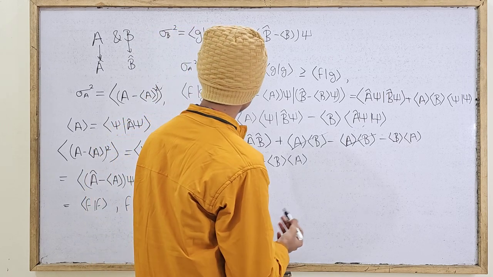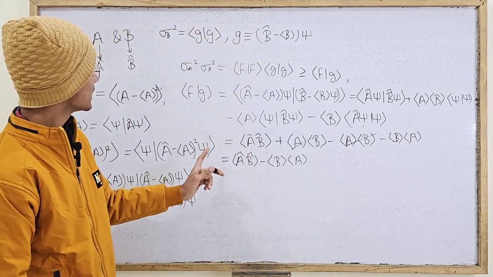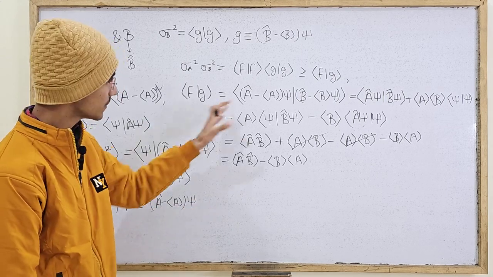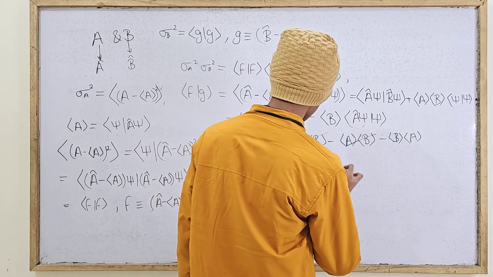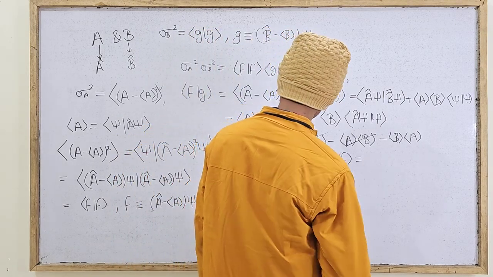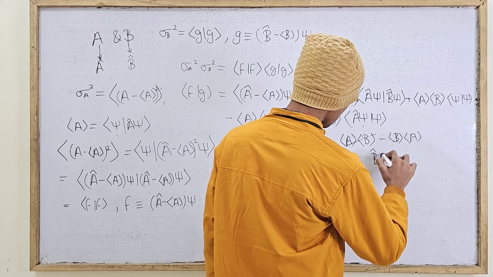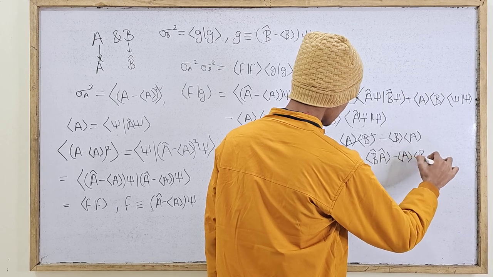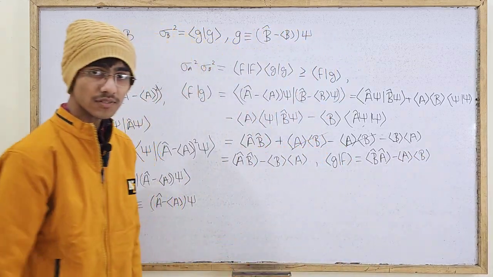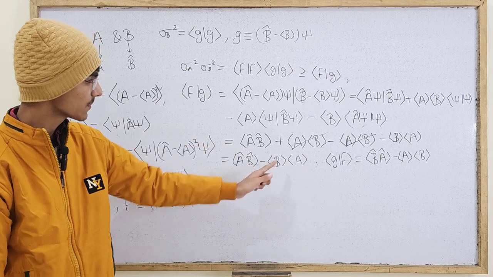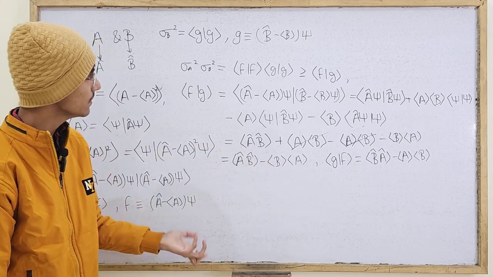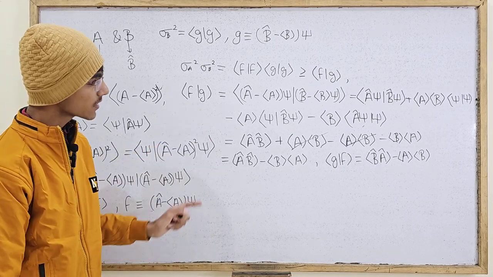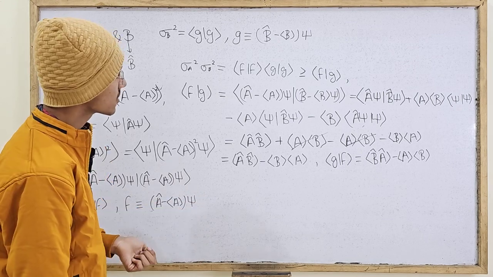Similarly, अगर हम लोग चाहें, so what we can also find is the inner product of g and f, and that should just be the conjugate of the thing, or you should be able to find it just with this process. And the inner product of g and f should come out to be the expectation value of b caret a caret minus this thing again, which of course these are just numbers, so you clearly know that they are just the same whether you write it as mean a mean b or mean b mean a. The thing is, why are you even bothering to find the inner product of f and g or g and f, which is just its conjugate?